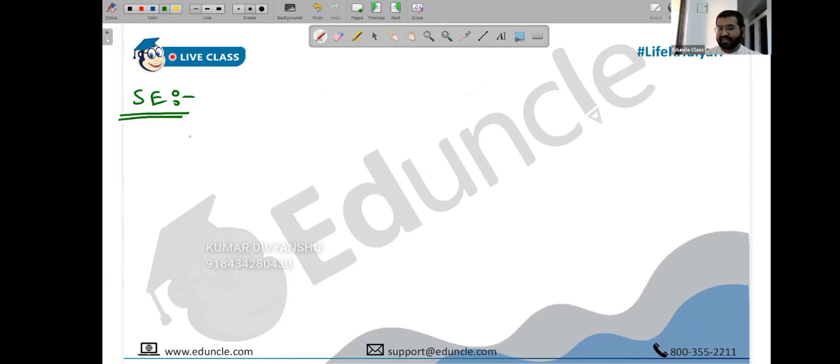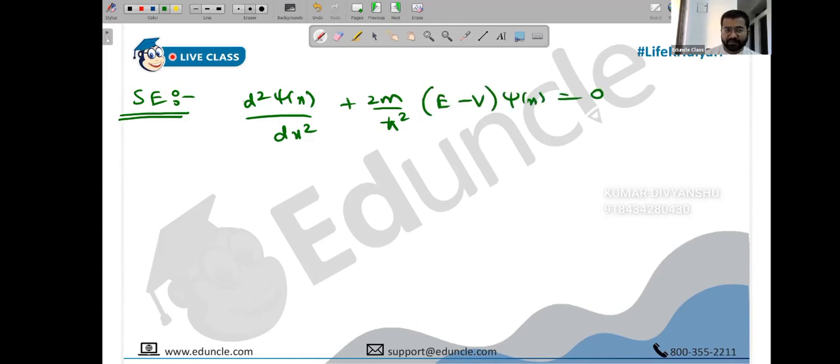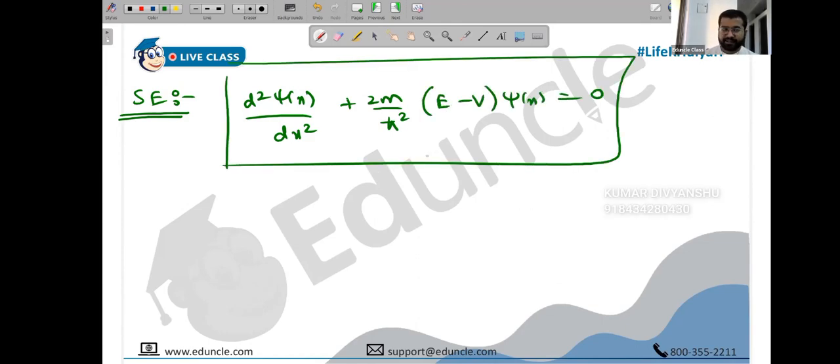Now I'm writing the second Schrodinger equation directly, the one after small adjustment. It was, if you remember, d square psi upon dx square plus 2m upon h bar square into E minus V into psi equals 0. I'm jumping to this result directly now. Now there are two cases. What is E, by the way? E is the energy of the particle.